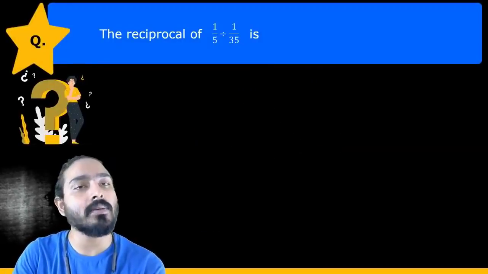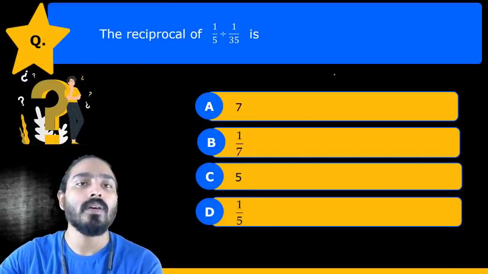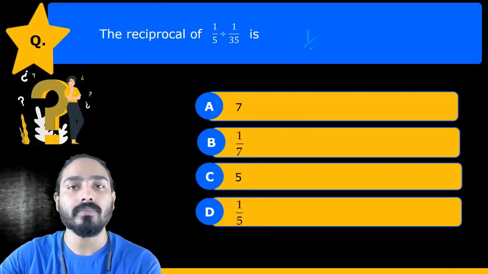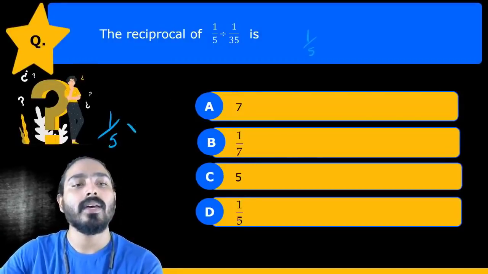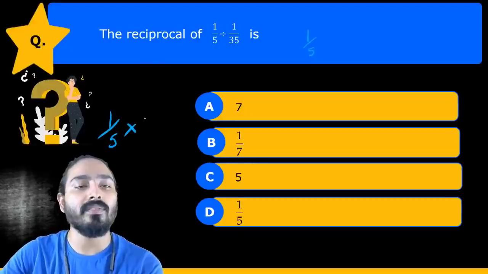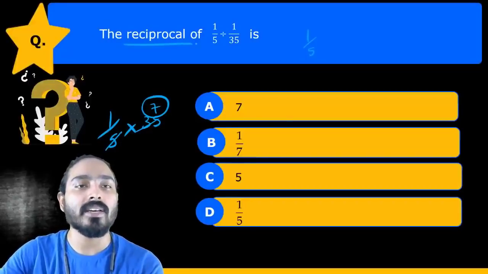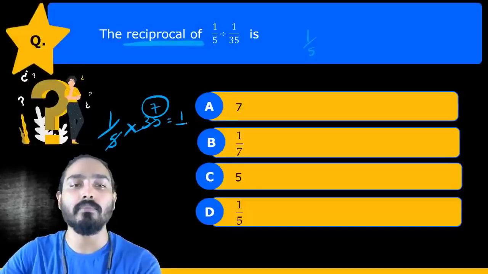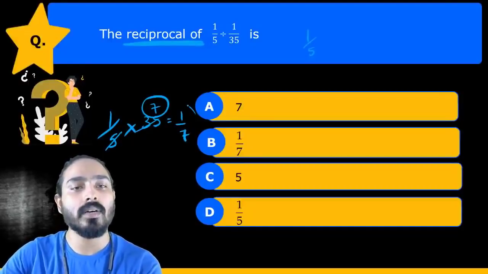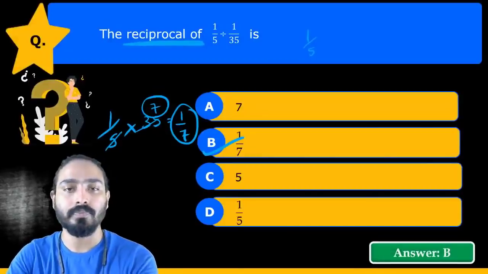This is a very simple question again. You just need to solve it and you'll get the answer. 1 upon 5, let's write it again, 1 upon 5, and with 1 upon 35 will correspond to 35 because we have changed this division to multiplication. This becomes 7, but we have been asked the reciprocal of it. So what is the reciprocal of 7? That is the multiplicative inverse also, 1 upon 7, right? So B is the right answer.